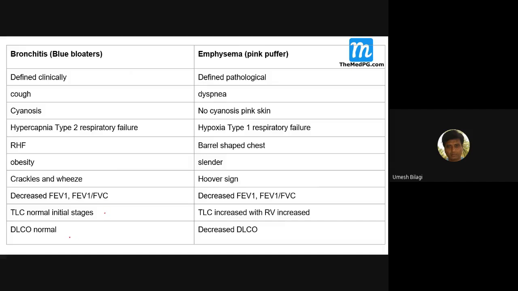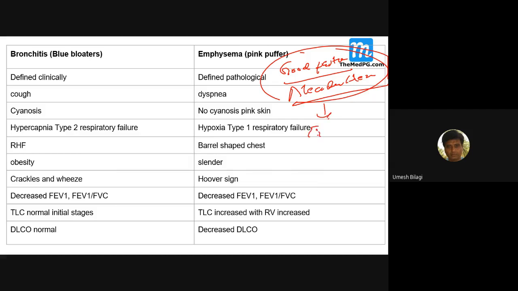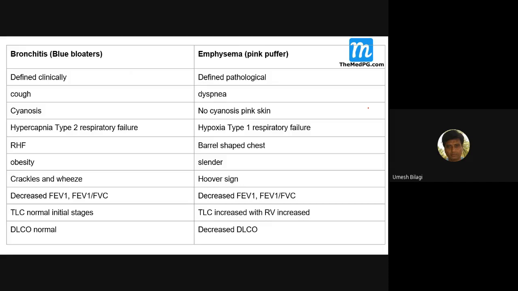DLCO is normal in chronic bronchitis. It is decreased here because of the destruction of lung, that's why carbon dioxide doesn't flow. In which type of intrinsic lung disease will the DLCO increase? Goodpasture and alveolar hemorrhage. Otherwise, DLCO is normal in restrictive kind of disease with extra parenchymal lung diseases. You're getting that point?